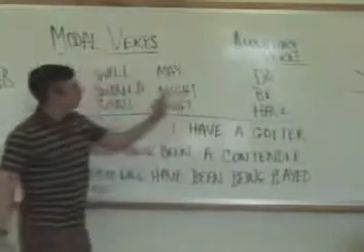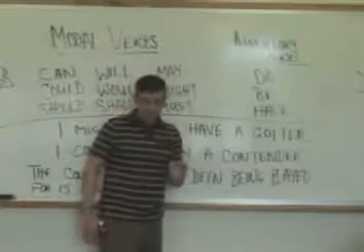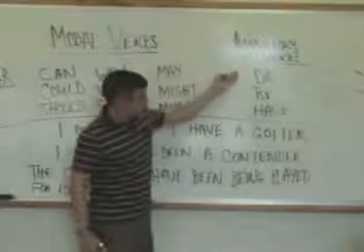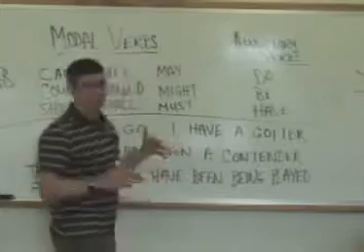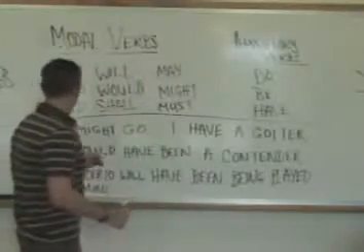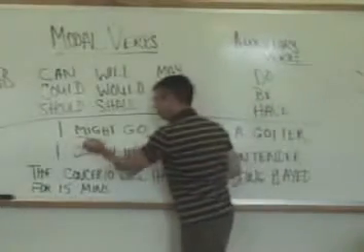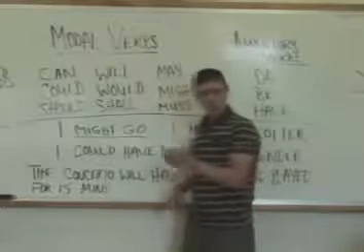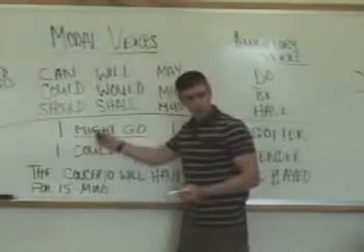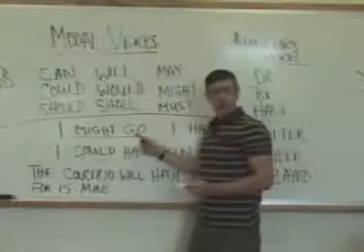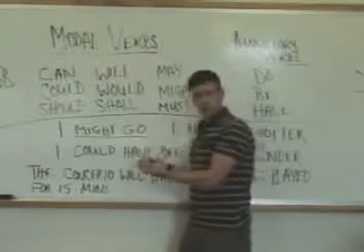And in addition to those, there are auxiliary verbs, which are also called helping verbs: do, be, and have. Now, just to show you what we're talking about here, in the sentence, I might go, the verb is two words long. It is might go. What might I do? I might go. And this here, might, is a modal verb. And go is what we would call the main verb. So the whole verb is two words long.